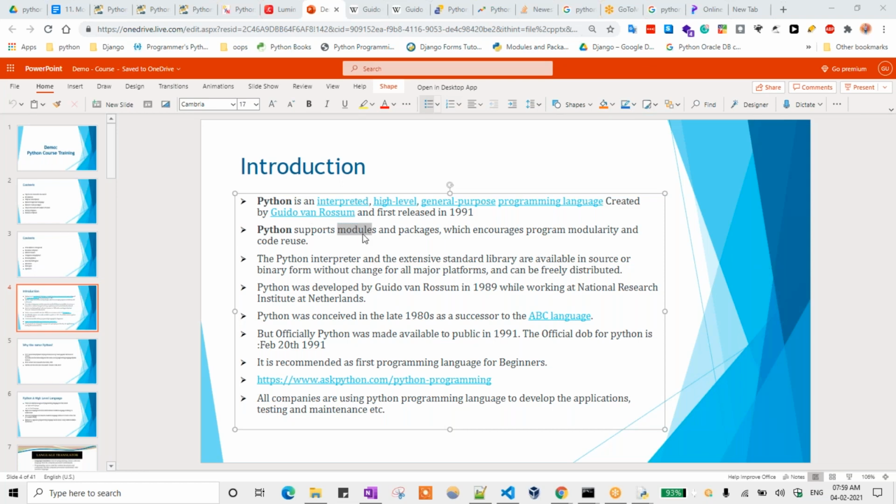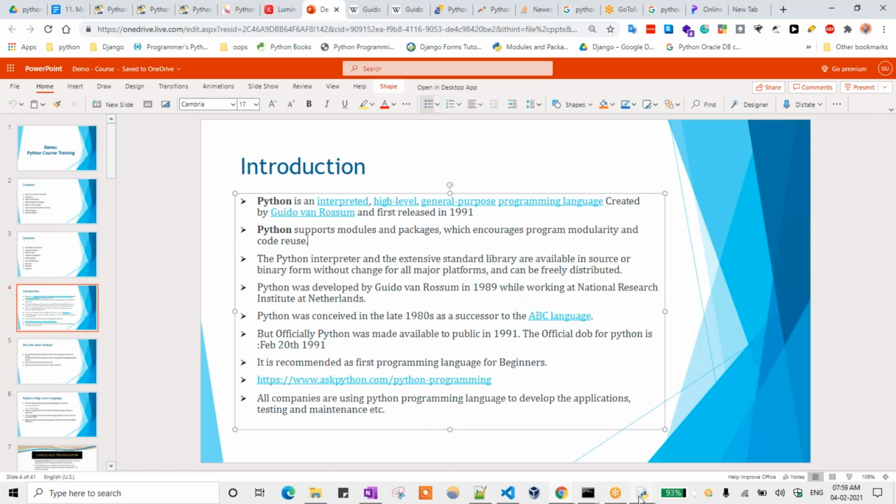So see here, Python supports modules and packages, which encourages program modularity and code reuse. So we are not writing the same code again and again. We are just reusing that code. Okay. So this is the second point. The third point is the Python interpreter and the extensive standard library are available in source or binary form without change for all major platforms and can be freely distributed. What is meant by Python interpreter?